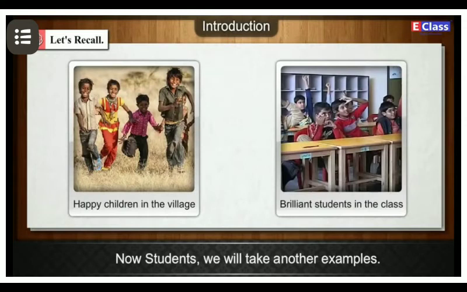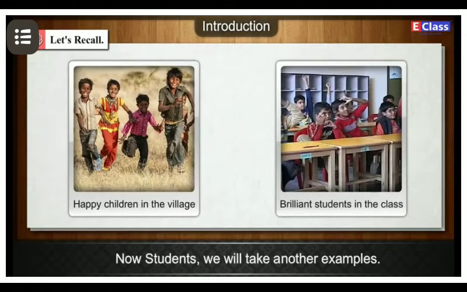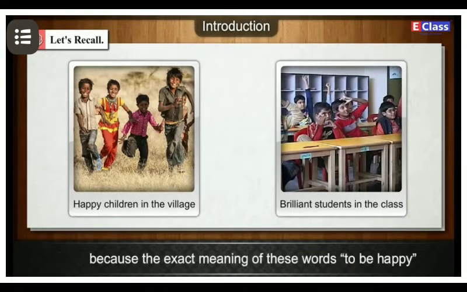Now see this example: happy children in the village and brilliant students in the class. The children who are happy and the students who are brilliant. In this manner, we cannot recognize how many students are brilliant and how many children are happy. So that is not an example of a set.